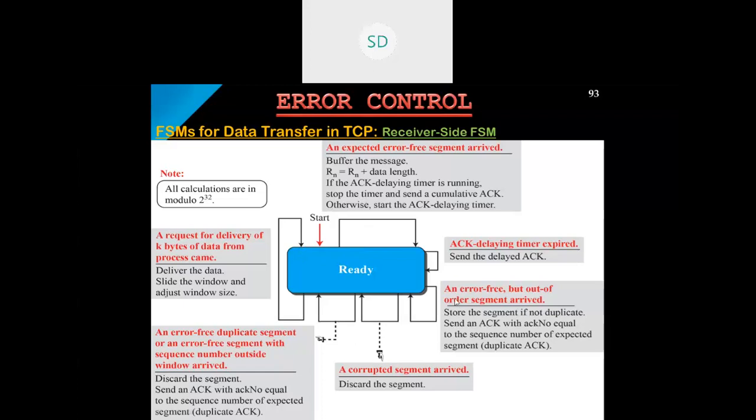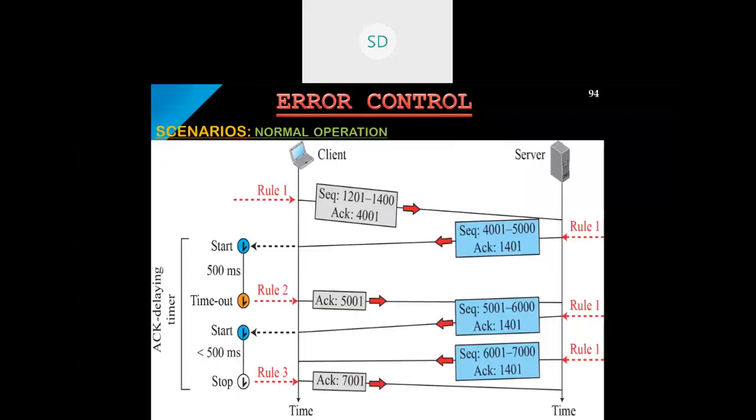Suppose it is an error-free but out-of-order segment, then store the segment. If no duplicate, store that particular segment. If it is a duplicate of a segment, then you have to discard that duplicate. All these cases have been mentioned here, which are the different states or different inputs for this particular transfer. So we'll just go through the different scenarios. This will give you the clear-cut picture.